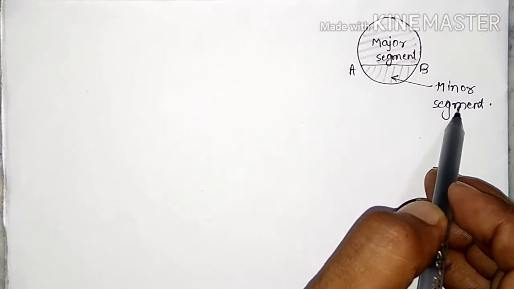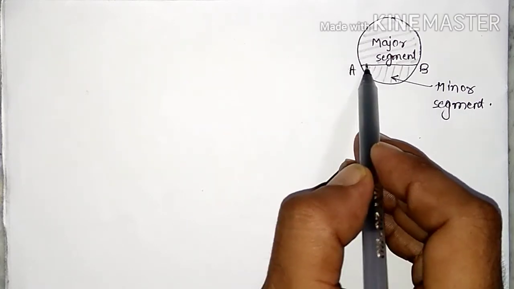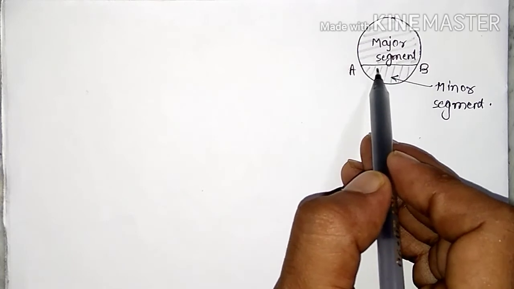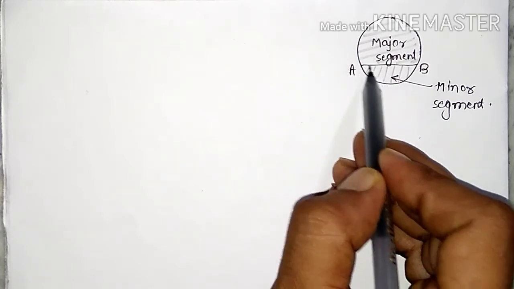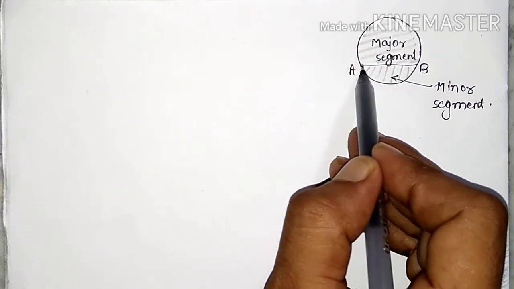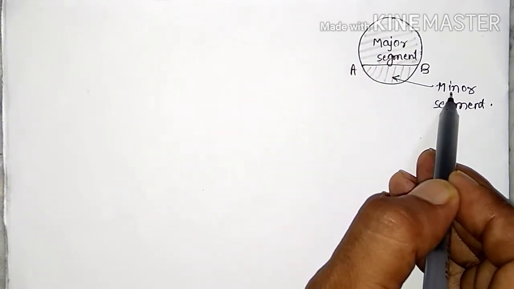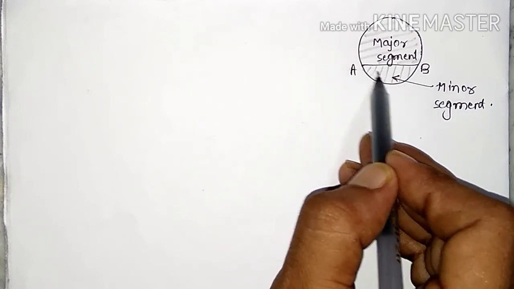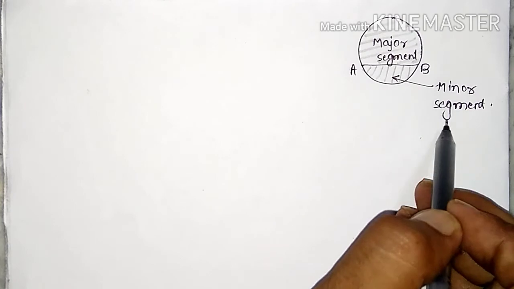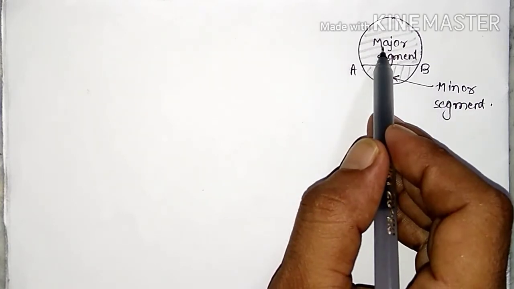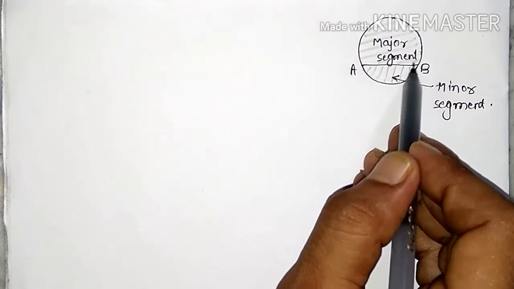What is the segment? The region between the chord and either of its arcs. There are two arcs, either this arc or this arc. The region between the chord and the arc is called the segment. This is the minor segment because it is small, so we call it the minor segment. Minor means छोटा, major means बड़ा. So this is the major segment.